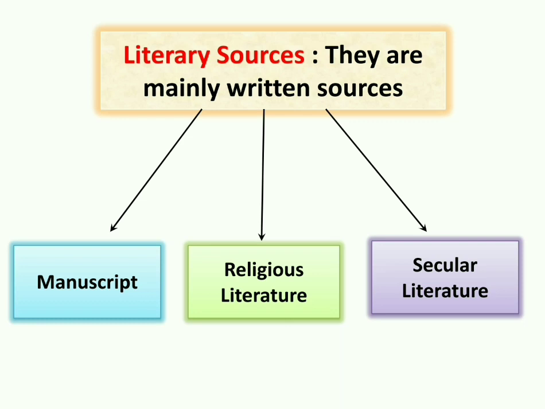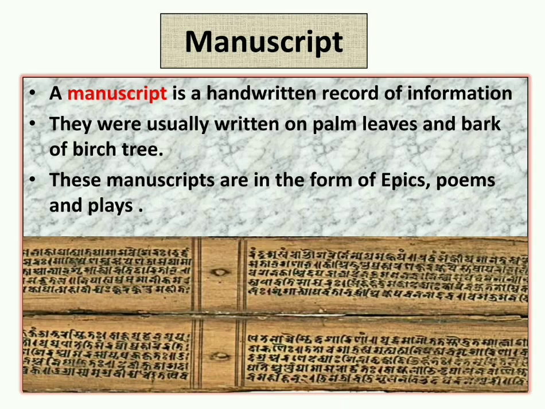Literary sources are of three types: manuscripts, religious literature, and secular literature. Manuscript. A manuscript is a handwritten record of information. Any information which was written by hand was called a manuscript.